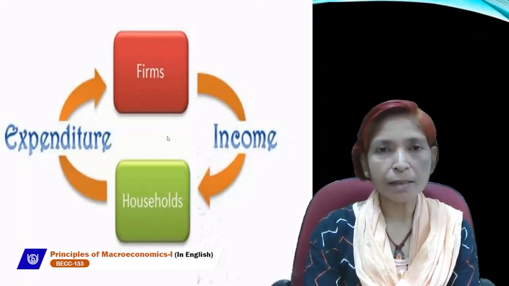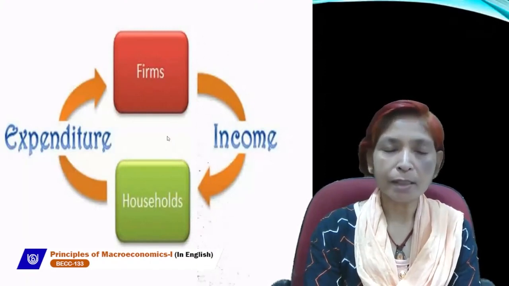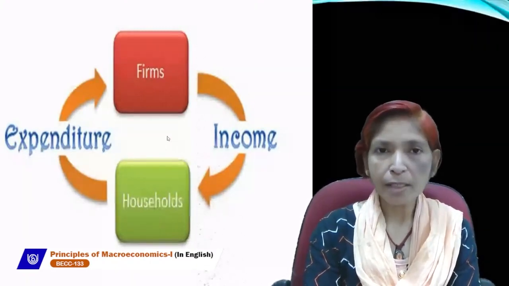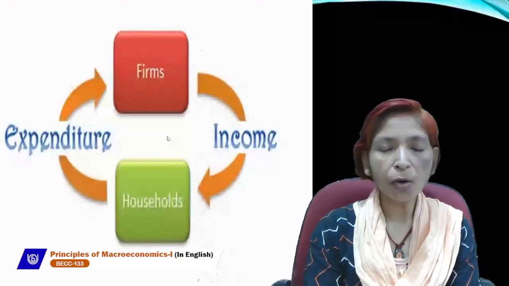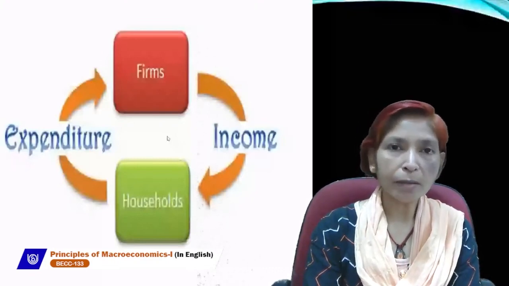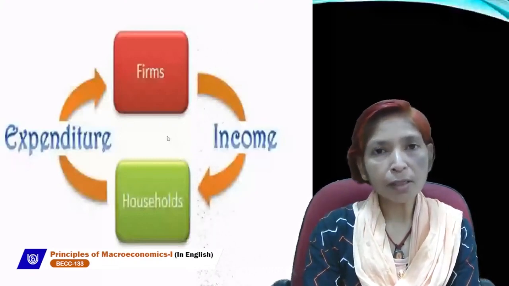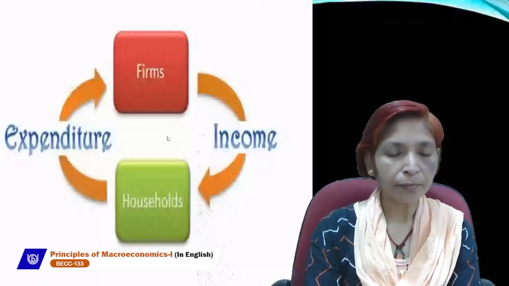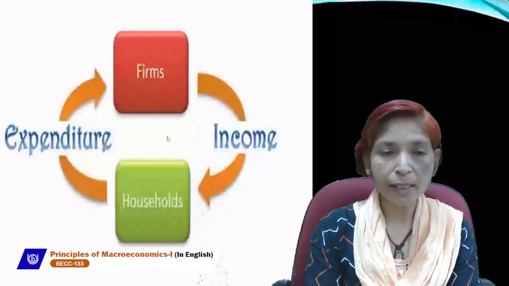These four sectors exist in each and every economy because all the economies are open economies. So at present the government plays a very important role in our economy, and the rest of the world sector also plays a very important role.